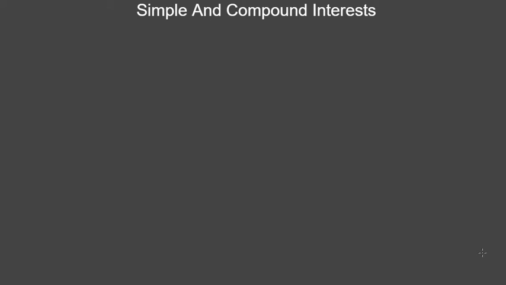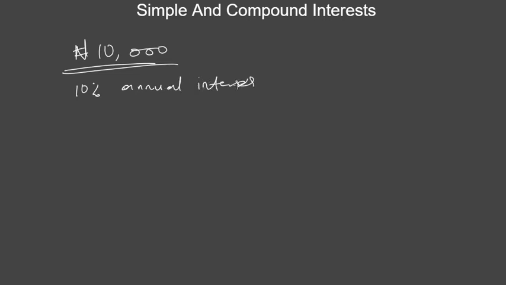In this video, I'll be talking about simple and compound interest. So let's paint this scenario. Let's say you went to a bank and they told you that you should drop 10,000 naira, right? And then they're also telling you that if you drop this amount of money, they will give you 10% annual interest. Annual interest. And they are telling you annual simple interest.